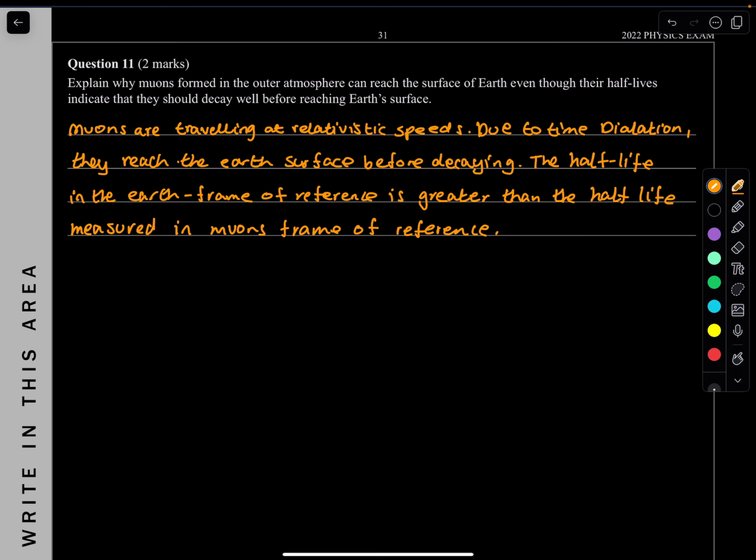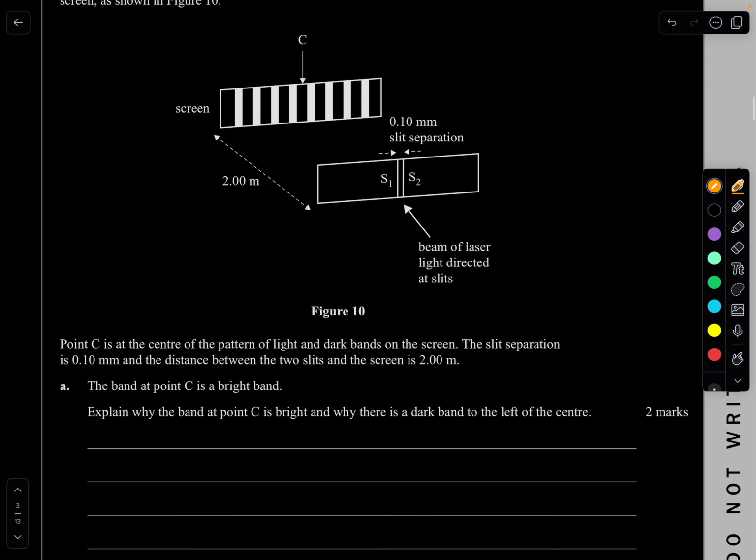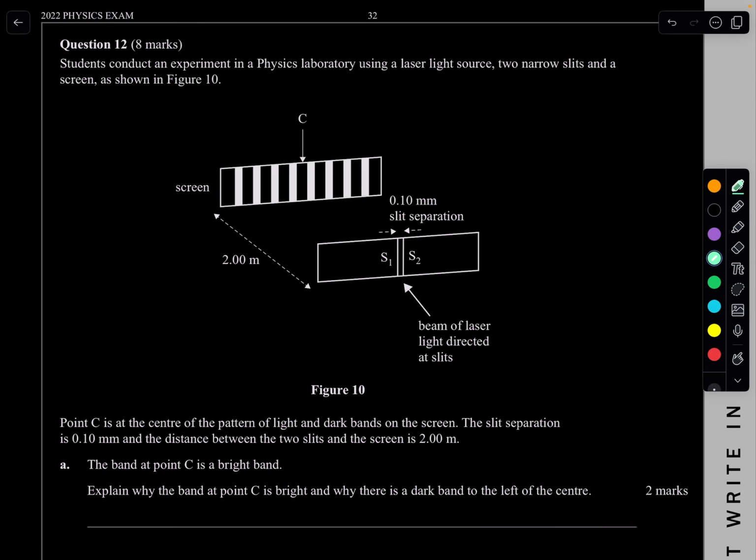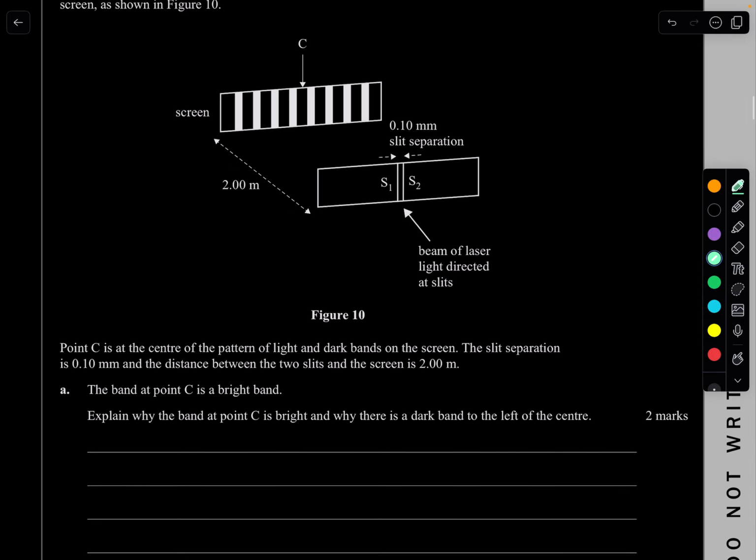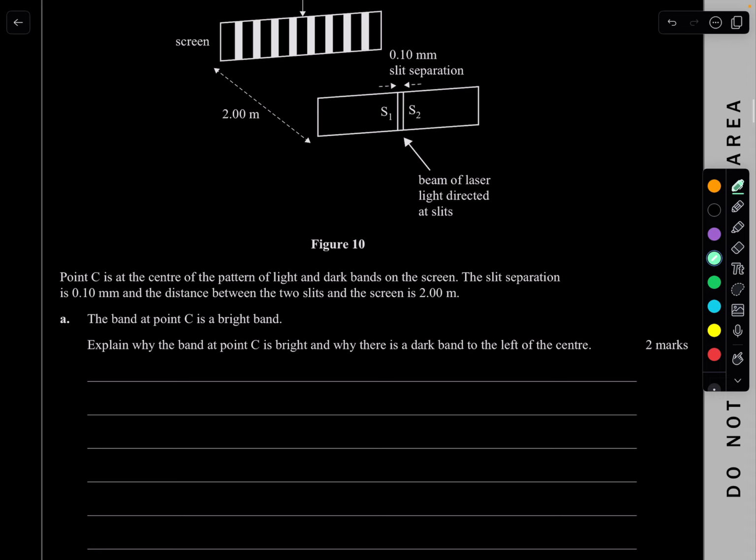Yeah, I think that should be enough to get those 2 marks. And yeah, beautiful. Question 2. Let's have a try at this. Students conducted an experiment in a physics laboratory using a laser light source, 2 narrow slits, and a screen as shown in figure 10. Alright, so it looks all good.